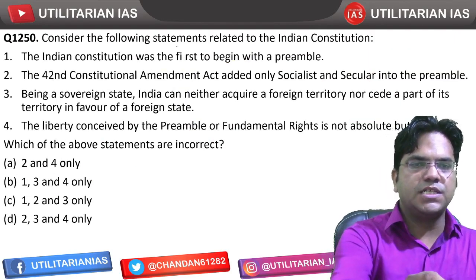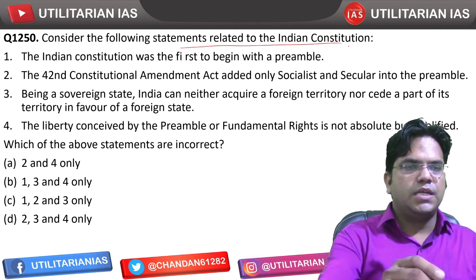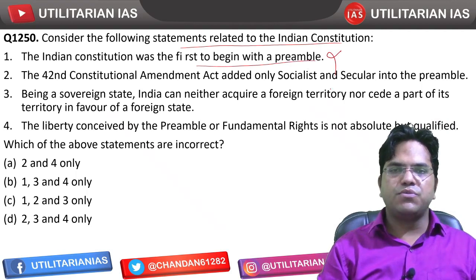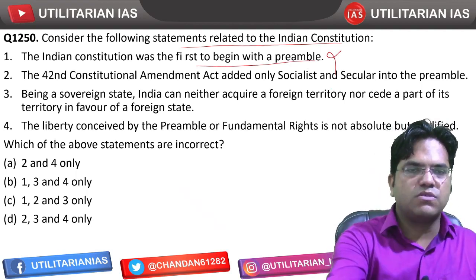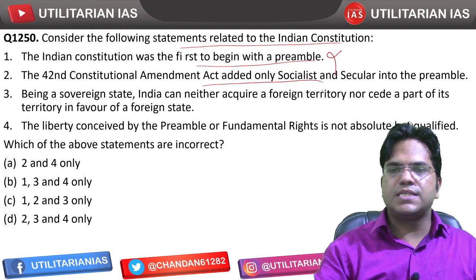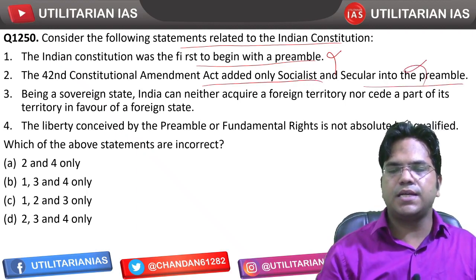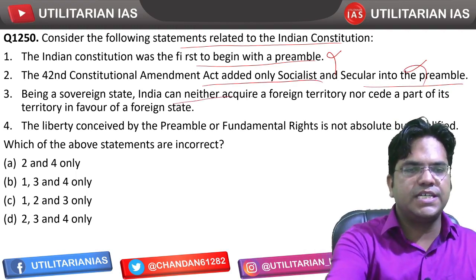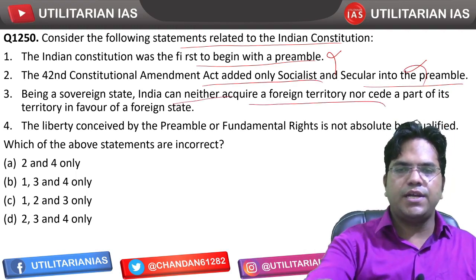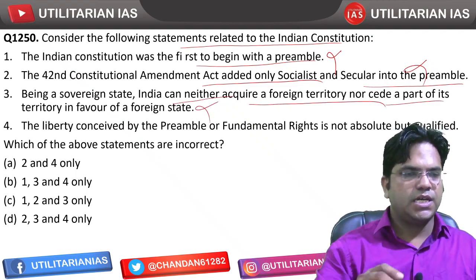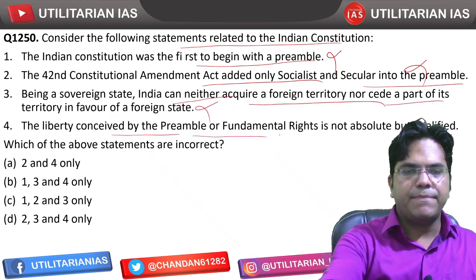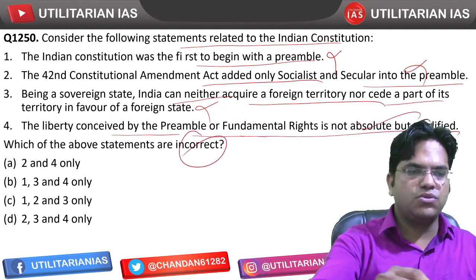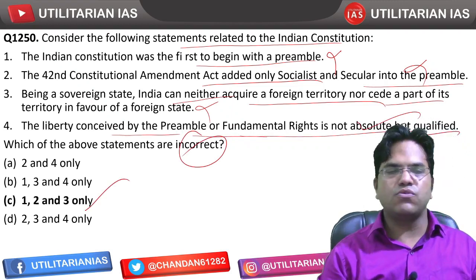Next question, 1250. Consider the following statements related to the Indian Constitution. The Indian Constitution was first to begin with a preamble. No, it was the US Constitution which was first to begin with a preamble. The 42nd Constitutional Amendment added only socialist and secular into the preamble. That's incorrect again. There was a third word as well, that was integrity. Being a sovereign state, India can neither acquire a foreign territory nor... that's also incorrect. And the liberty conceived by the preamble or fundamental rights is not absolute, that's correct. So incorrect we have to tell. So 1, 2, 3 are going to be incorrect, and hence C is going to be the right answer.